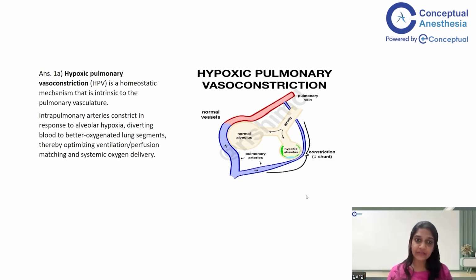So let's define it first: it's a homeostatic mechanism that is intrinsic to the pulmonary vasculature. Intrapulmonary arteries constrict in response to alveolar hypoxia, because of which the blood is diverted to the better oxygenated lung segments, thereby optimizing ventilation perfusion matching and systemic oxygen delivery. So this is the basic purpose of HPV. Now, as this question carries 2 marks, we will have a few more discussion points on this.